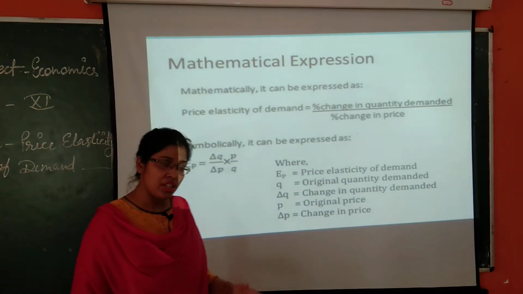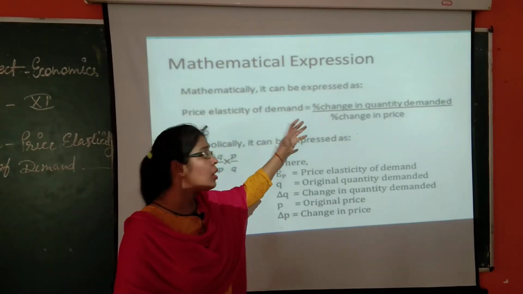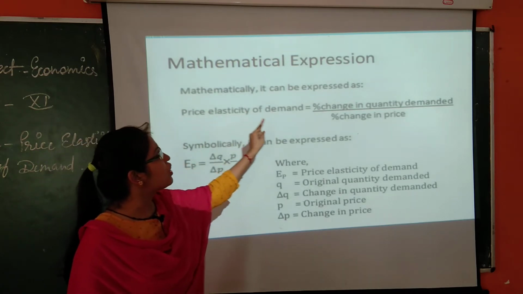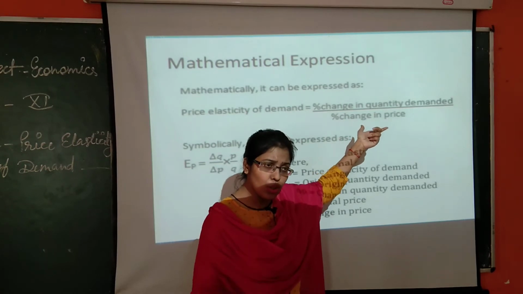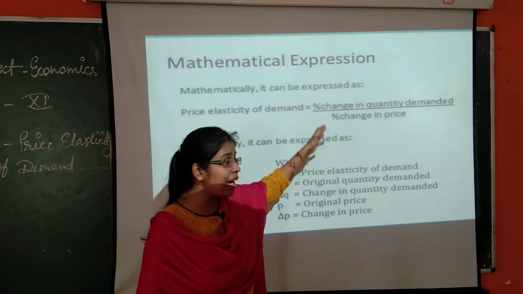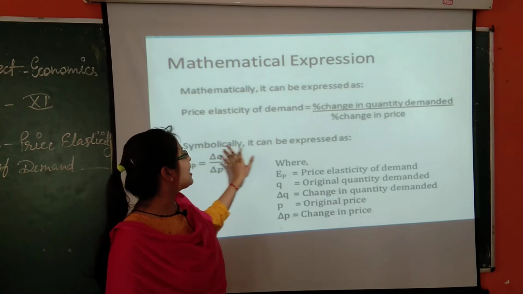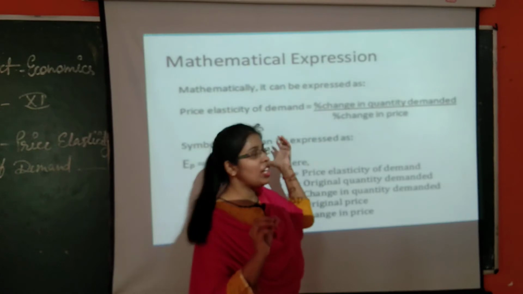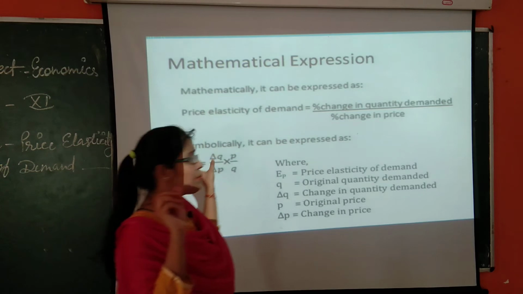Now the mathematical expression. As I discussed the definition, the same definition can be expressed in mathematical or symbolic form. Price elasticity of demand is equal to percentage change in quantity demanded upon percentage change in price. As I told you all, it refers to the responsiveness of quantity demanded to a percentage change in price. Now we can express this formula in symbolic form.